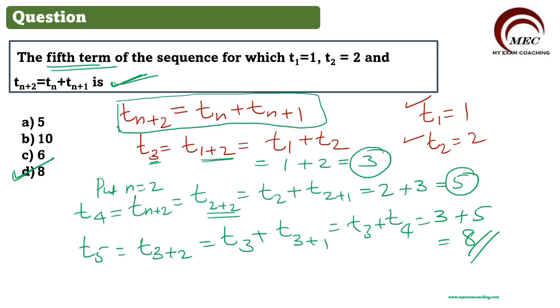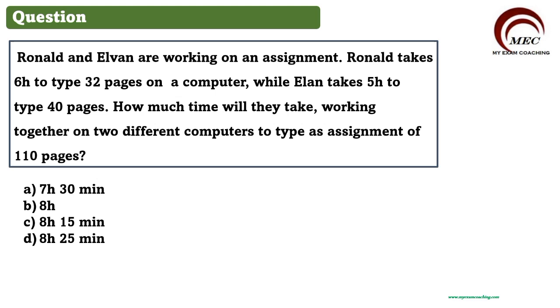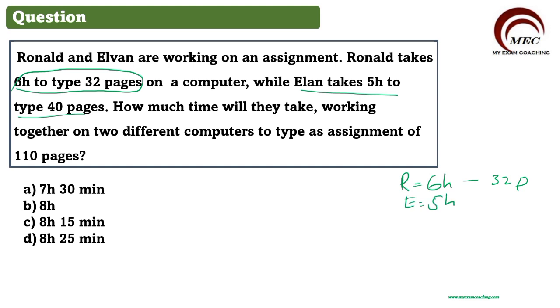Okay, so let us go to the next question. Yeah, this is a very important question. Ronald and Ellen are working on an assignment. Ronald takes 6 hours to type 32 pages on a computer, while Ellen takes 5 hours to type 40 pages. Let us write that. Ronald takes 6 hours, 32 pages. Ellen takes 5 hours, 40 pages.